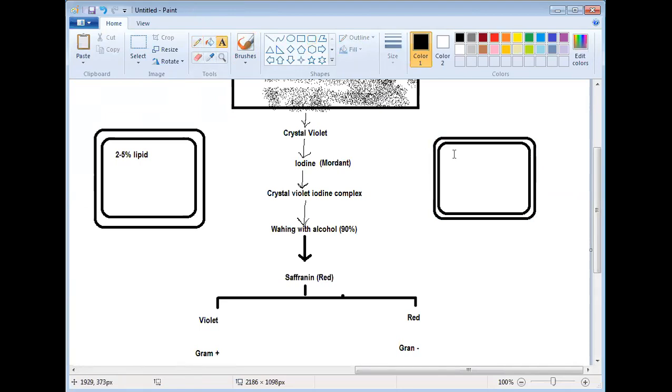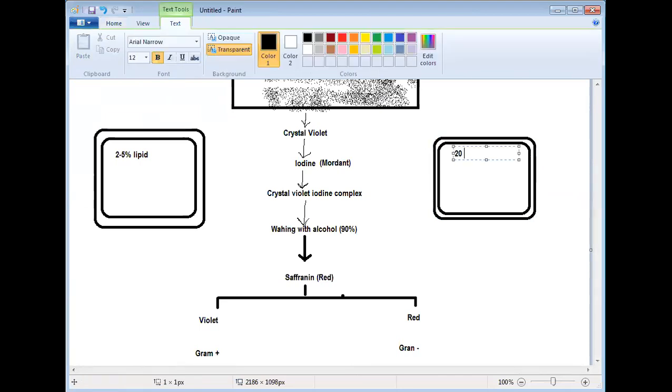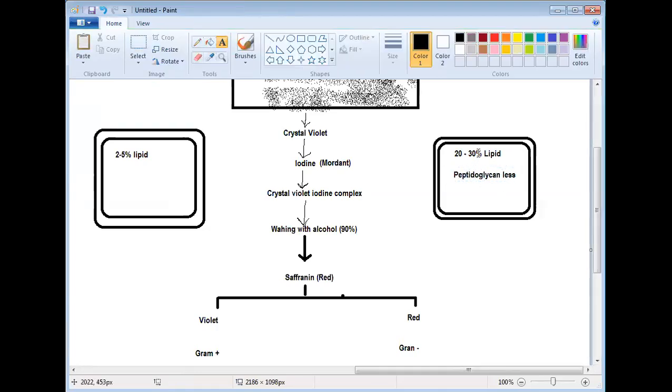So at least 20 to 30%, even more, lipid is there, and peptidoglycan content is less here. It has less peptidoglycan and very high lipid content. Here, in gram positive, it has more peptidoglycan and very little lipid.